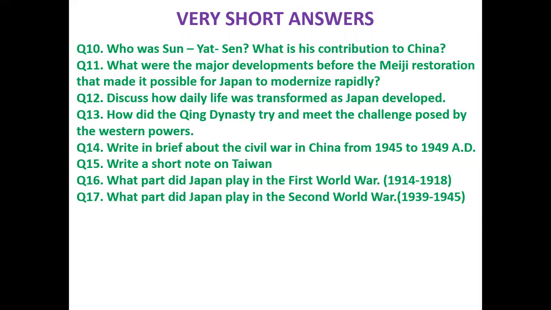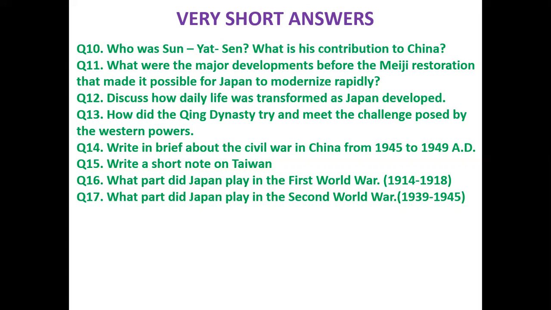I am Mrs. Jenny Shah, and last class we started with the question and answers of the last chapter, Paths to Modernization. We were discussing the very short answers, and we finished 9 questions. Today is the 10th question. Who was Sun Yat-sen, and what is his contribution to China?